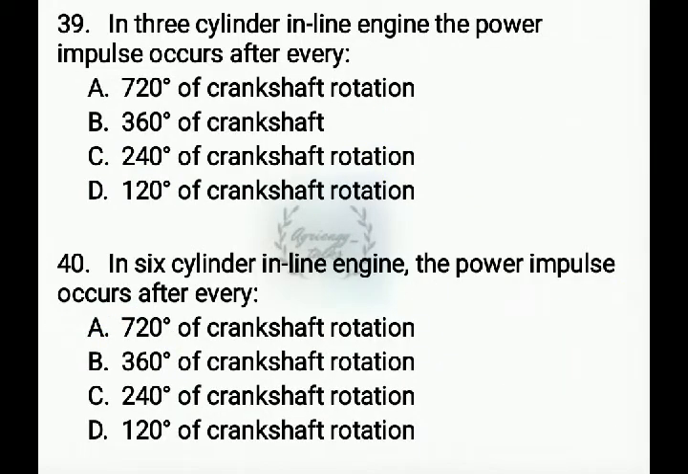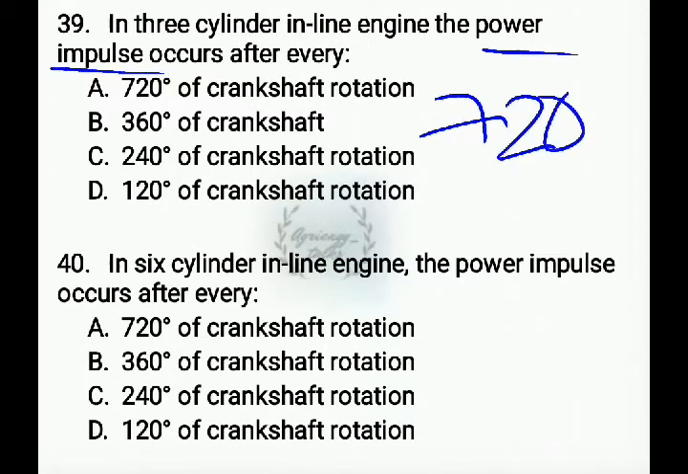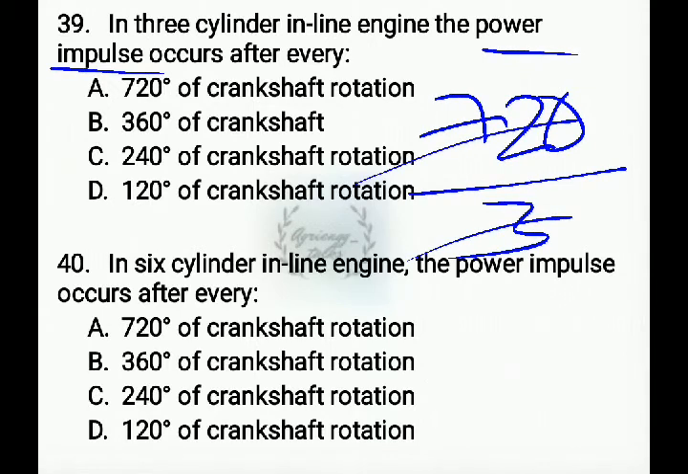Next question, in three cylinder inline engine the power impulse occurs after every. Power impulse is also known as a power stroke. They didn't mention whether it is a two stroke or a four stroke, so we'll be considering it as a four stroke only. So the power impulse will occur at 720 by number of cylinders, which is 3. If we calculate this, it will be 240 degrees of the crankshaft rotation.